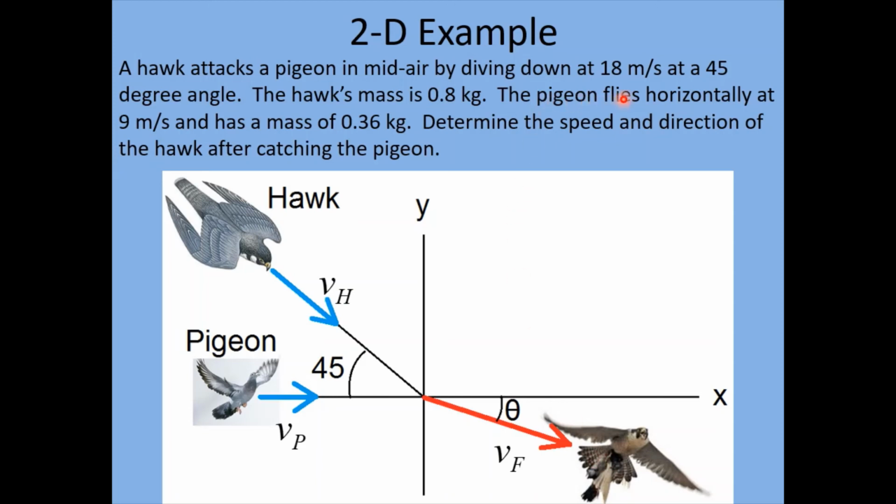So we're given the velocities. The hawk is diving down at 18 meters per second. The hawk's mass is 0.8 kilograms. The pigeon flies horizontally at 9 meters per second, so that's VP here, and has a mass of 0.36 kilograms. Determine the speed and direction of the hawk after catching the pigeon. So our goal here is to find this vector here, the final velocity vector, find out its magnitude, which is the speed, how fast they're going, and figure out what this angle theta is, which tells us what angle they move at.